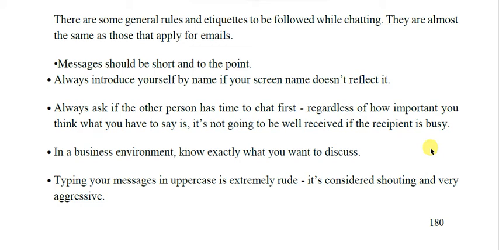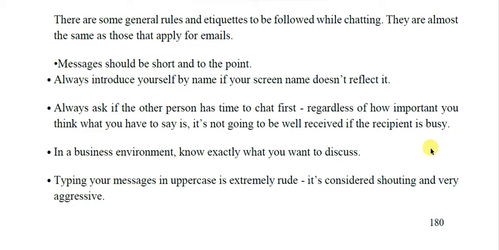Always introduce yourself by name if your screen name doesn't reflect it. Sometimes the email you create is very odd, so you must first introduce yourself, then you should start chatting.